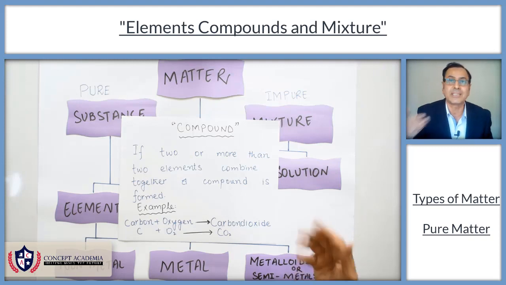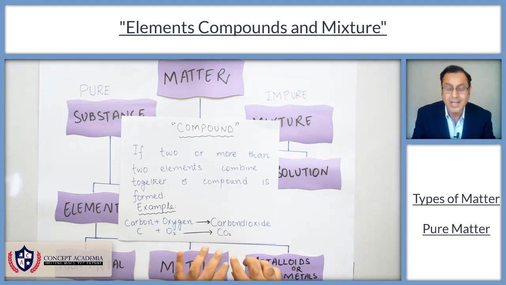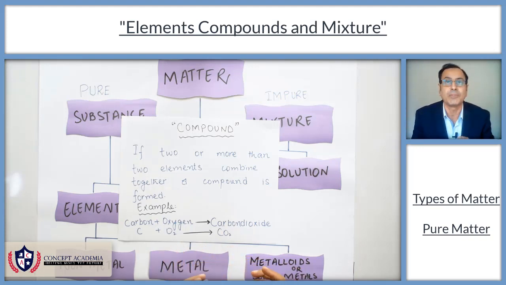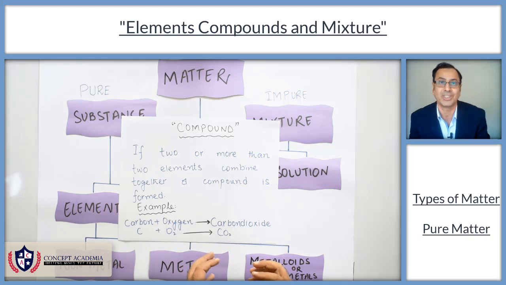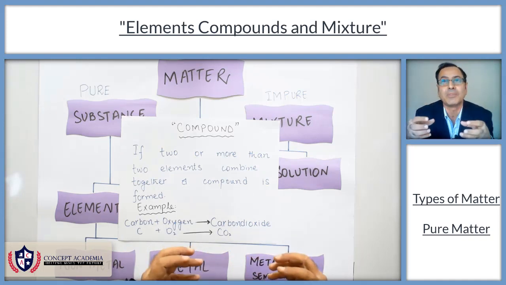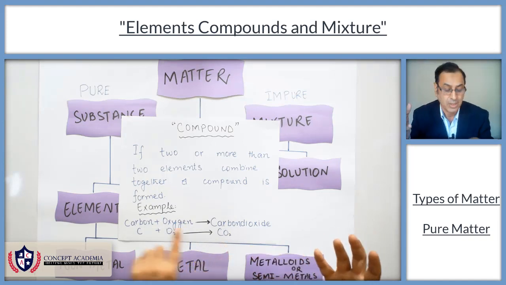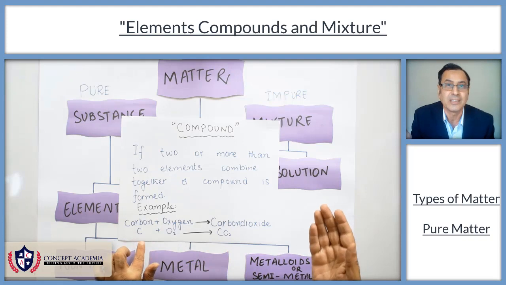I would like to discuss why we call carbon dioxide pure. Carbon dioxide is formed by the combination of carbon and oxygen. But once carbon dioxide is formed, it is entirely new. Carbon burns in air.